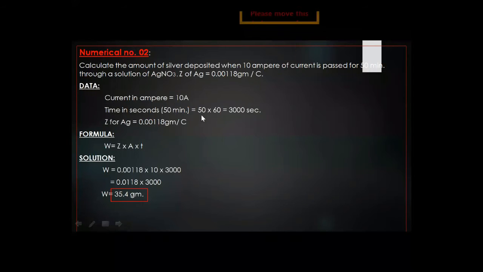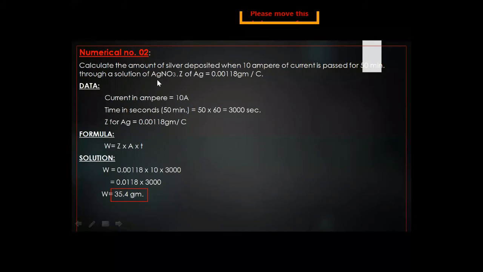So first we have changed 50 multiplied by 60 into 3000 seconds. So we will apply here the 3000. It's a simple multiplication. First we will multiply the 10 by 3000. And 0.0118, we will multiply first these two terms. So we will get 0.0118. And secondly we will multiply with the 3000. When we multiply 3000 with 0.0118, then we will get 35.4 gram. It's the amount of silver deposited.